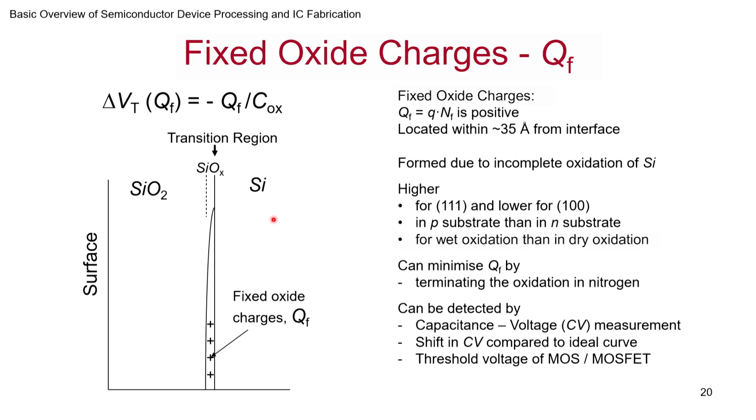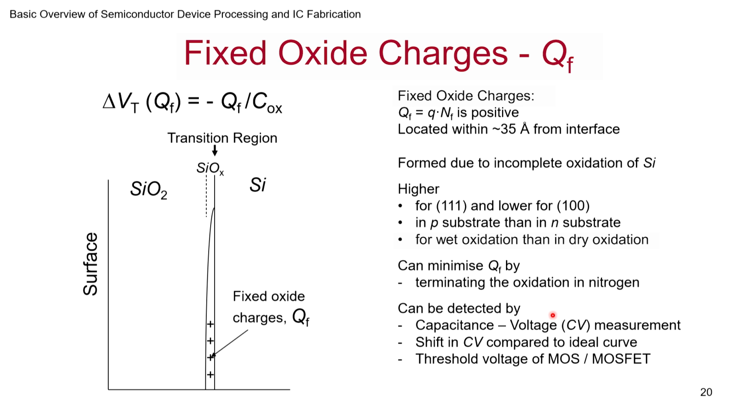The same thing here. So how do you detect this? This is where device physics comes in. There is a classic capacitance-voltage measurement, the CV measurement. I encourage all of you to read it up, because that's one of the ways you can detect all these oxide charges. You have an ideal curve, and the shift that you get will tell you the delta Vt. Another way is, of course, if you build a MOSFET, you'll find the threshold voltages are low, and one of the main reasons for that is fixed oxide charges.